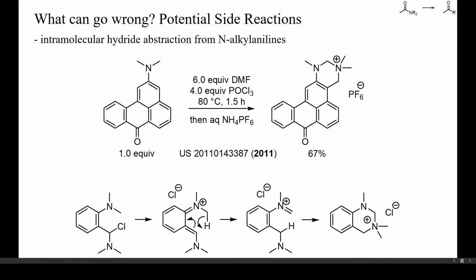When N,N-dialkyl anilines are acylated by activated amides, one type of byproduct can result from hydride abstraction from the alkyl groups. In fact, 2-dialkylaminobenzaldehydes or phenylketones can be reduced to alcohols just by heating, by intramolecular hydride transfer from the nitrogen-bound alkyl groups. In this example, this side reaction became the main reaction pathway.